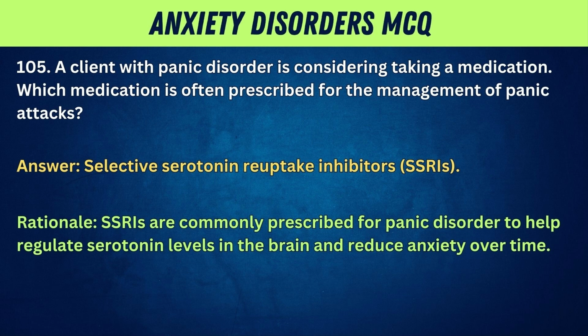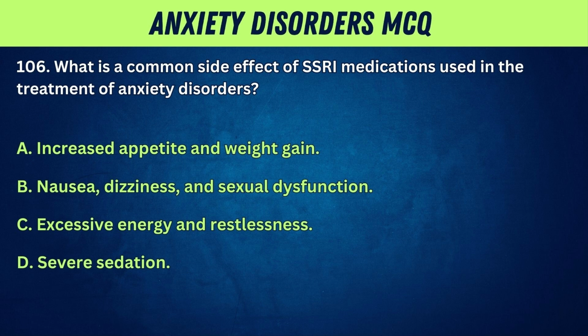Rationale: SSRIs are commonly prescribed for panic disorder to help regulate serotonin levels in the brain and reduce anxiety over time. 106. What is a common side effect of SSRI medications used in the treatment of anxiety disorders? A. Increased appetite and weight gain.